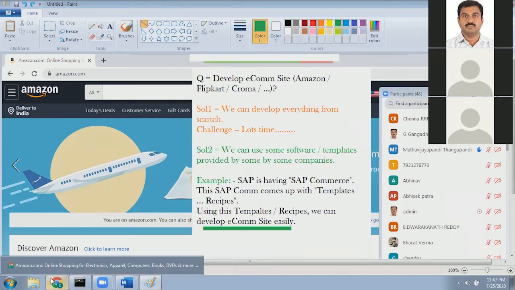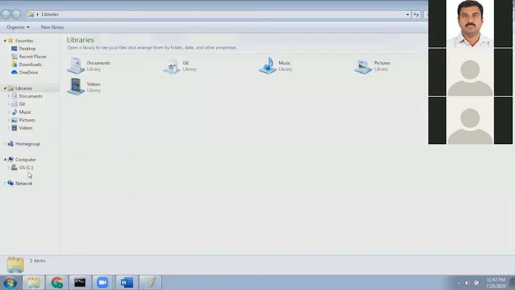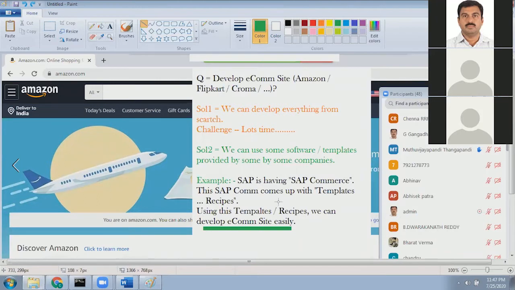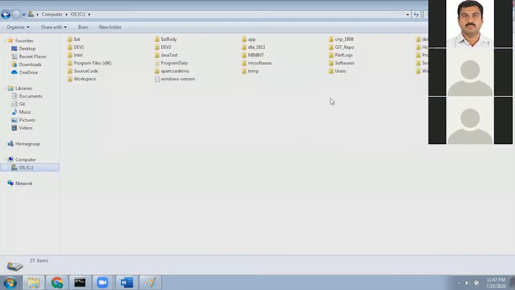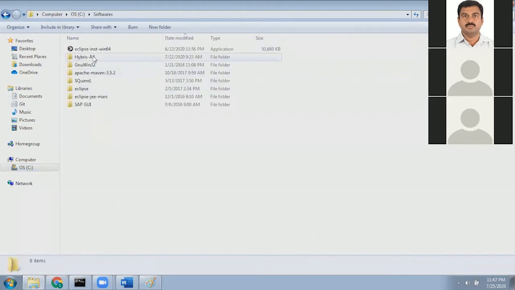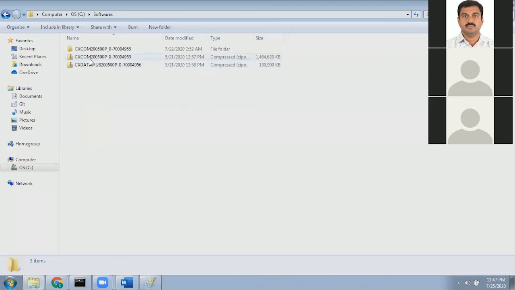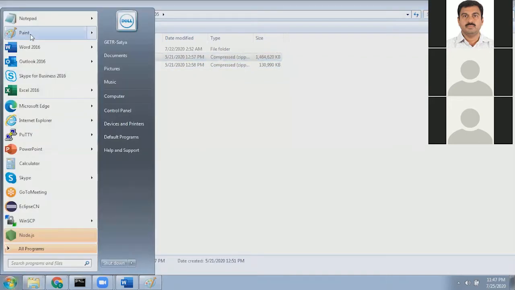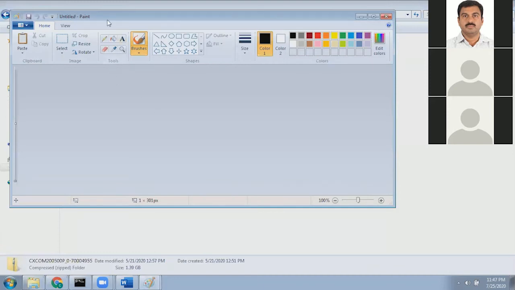Now let me show you how SAP Commerce is delivered for us. If you look here, this is how SAP Commerce is delivered for us.